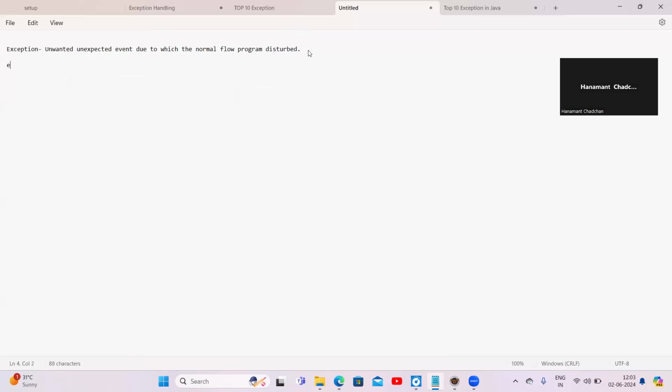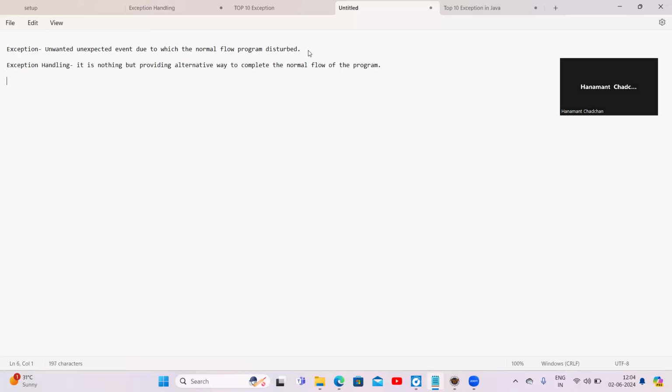That is called an exception. And exception handling is nothing but providing an alternative way to complete the normal flow of the program.